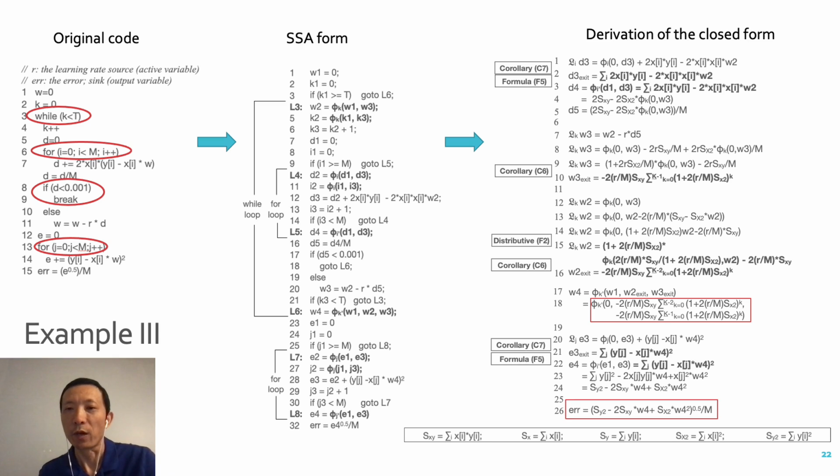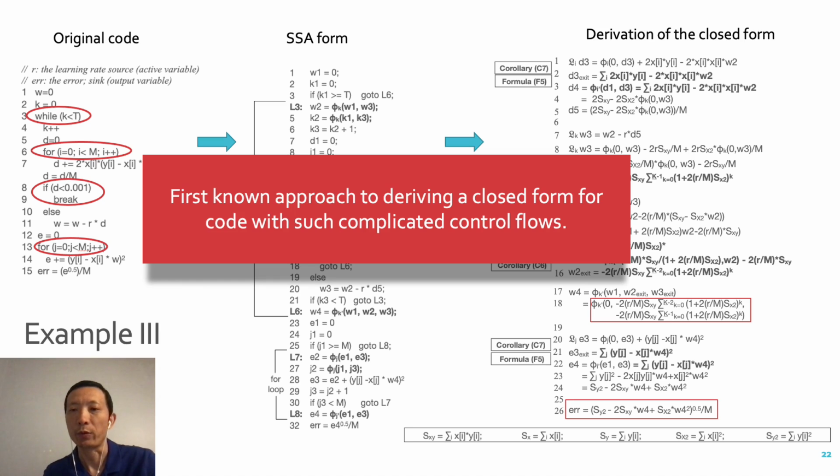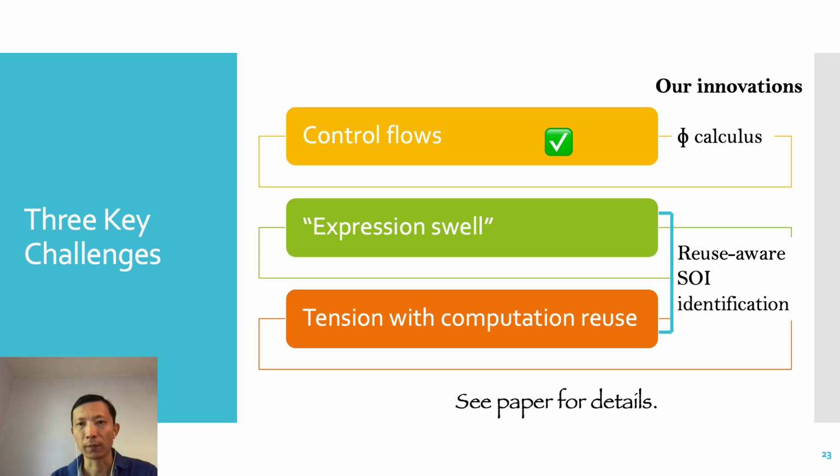This example is more complicated. It has 3 loops, 1 if-else and 1 break statement. Phi calculus still works well, producing the simplified symbolic expression on which symbolic differentiation can be easily applied. This is the first known approach to deriving a closed form for code with such control complexities. Another innovation, ReuseAware SOI Identification, addresses 2 other challenges for symbolic differentiation. Please see our paper for details.